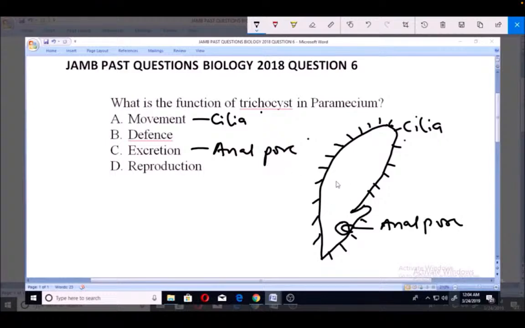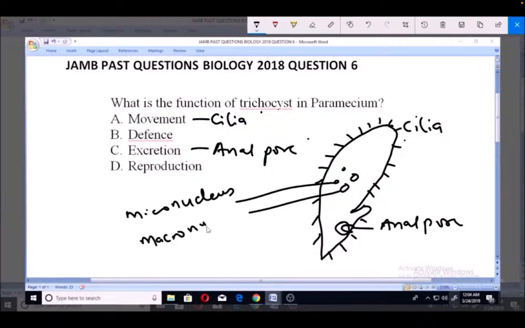Then inside here we have what we call the micronucleus, and the bigger one known as the macronucleus. The micronucleus is used for reproduction through a process known as meiosis. So the part that is used for reproduction is the micronucleus.